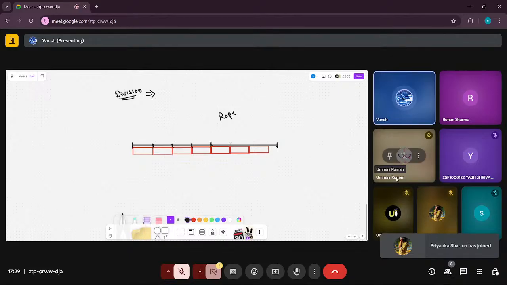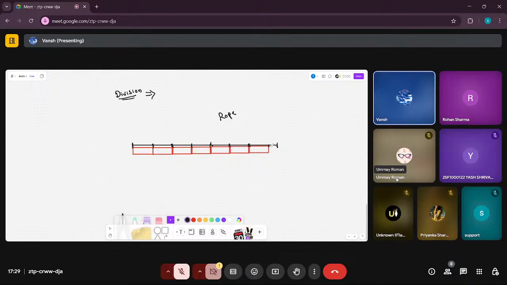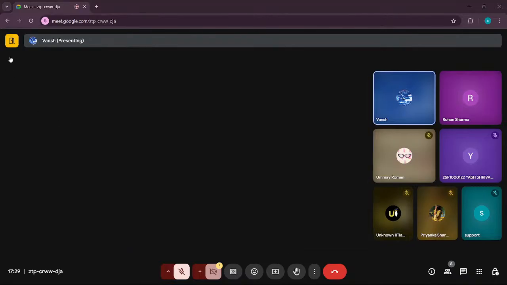This is the fourth piece, fifth piece, sixth piece, seventh piece, and this last one is not quite of the same length. Let's come to this piece a little bit later. So we got seven pieces of this length.